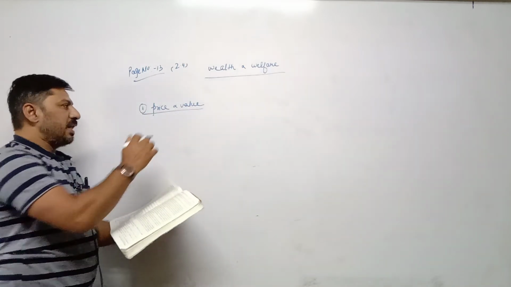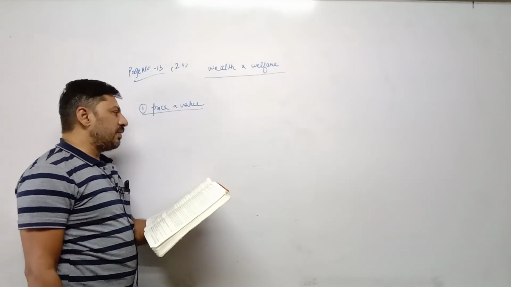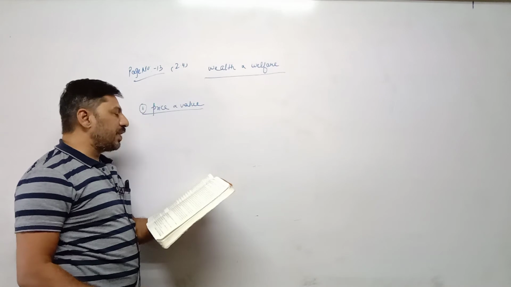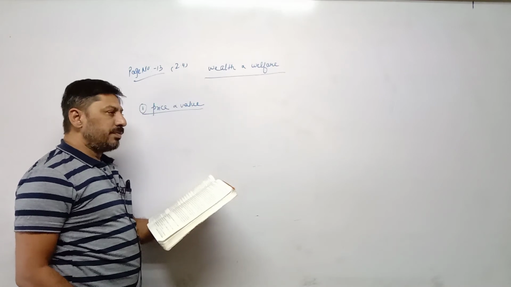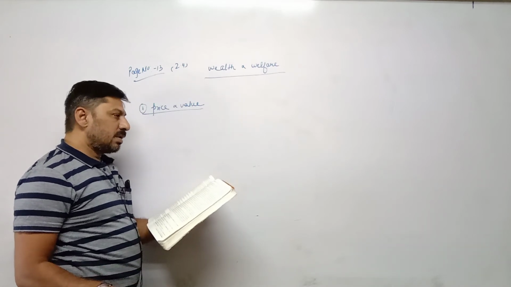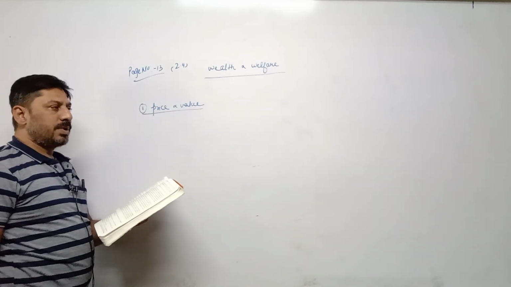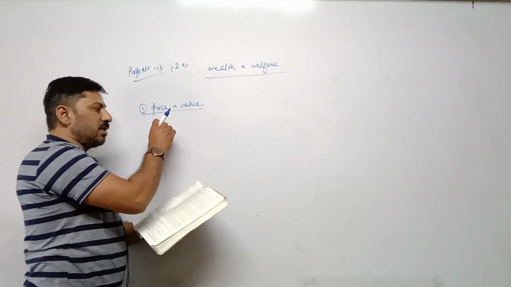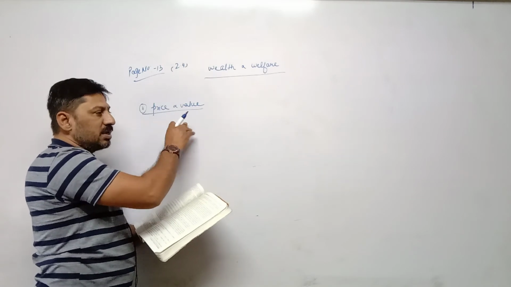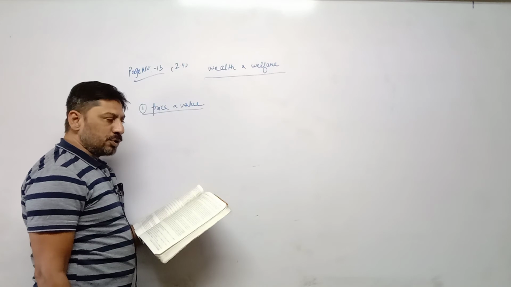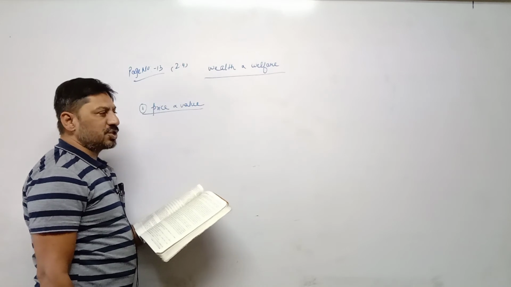Value has two points: use value and exchange value. Then what is the difference between use value and exchange value? Use value cannot always be exchange value. The goods which are useful for us, it is not necessary that they can be exchanged. For example, sunlight is useful for us, but it cannot be exchanged.